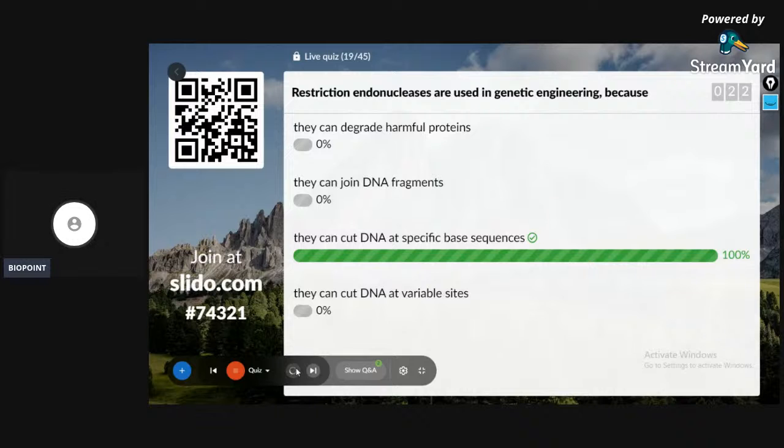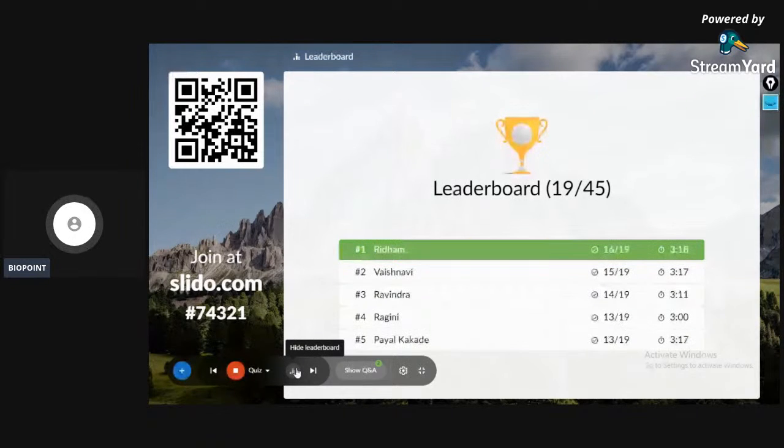We have changes in the leaderboard. We have Rhythm 16 on 19, then Vaishnavi 15 on 19, Ravindra 14 on 19, Ragni 13 on 19, Payal Kaki 13 on 19. Good, good, good. 20th question on the screen.